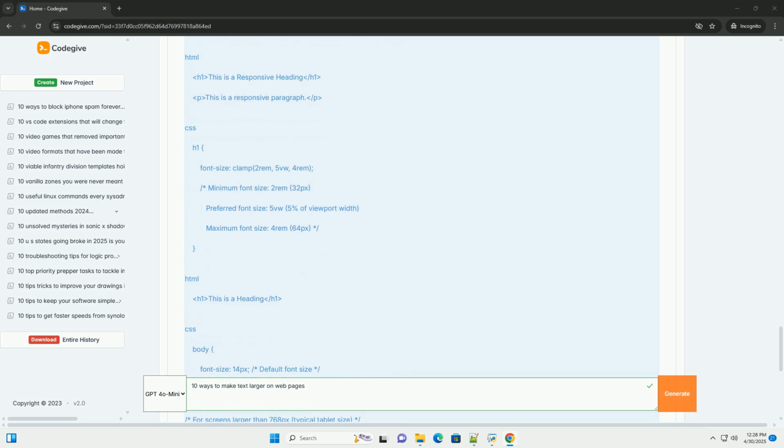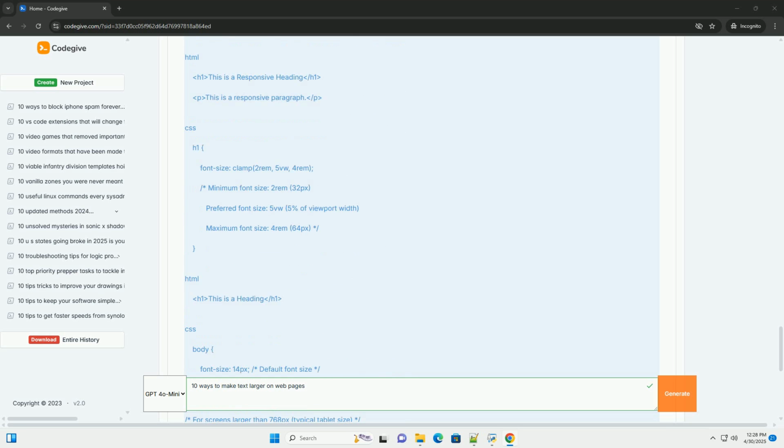Start with a base font size. Define a default font size for the body or HTML element, example 16px. This serves as the basis for scaling other elements using em or rem units. Use rem units for global scaling.